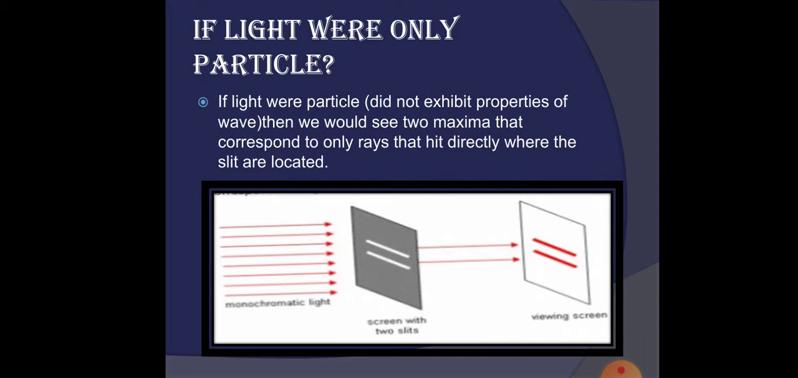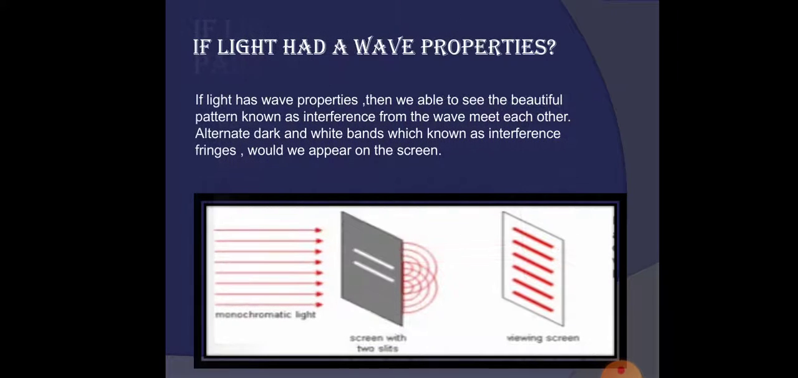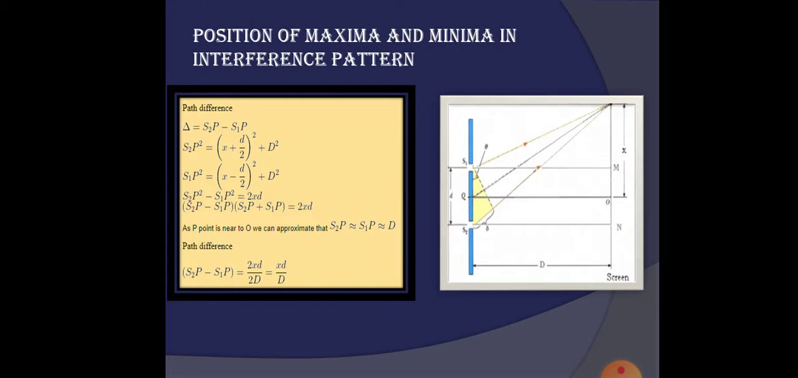If light were only particles, then we would see two maxima that correspond to only rays that hit directly where the slits are located. If light has a wave property, then we are able to see the beautiful pattern known as interference, from the waves meeting each other. Alternate dark and bright fringes, known as interference fringes, would appear on the screen. Young obtained the interference pattern, with positions of maxima and minima. So now the question arises: where do we get the bright fringe and where do we get the dark fringe?